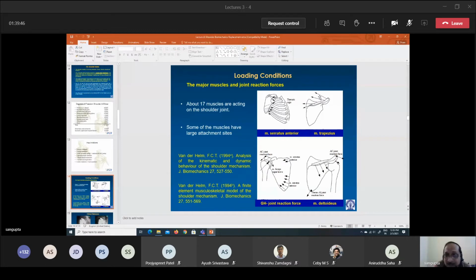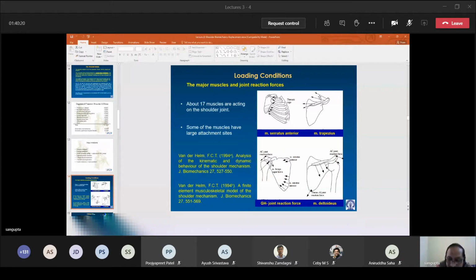If you want to calculate muscle forces, there is a static optimization technique, and based on some measured and calculated values, the muscle forces are calculated. That has been done in the case of HIP 98, and calculated values have been compared with measured values to validate the procedure as well as the calculated values.